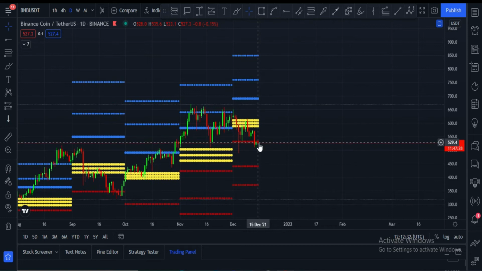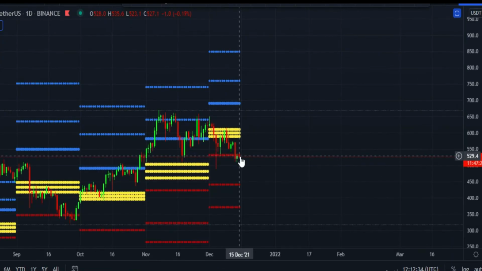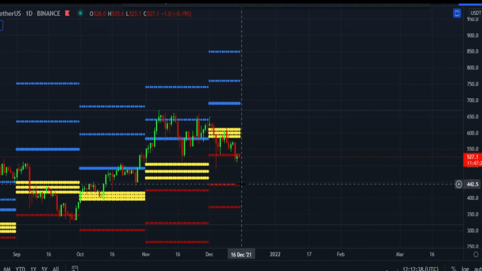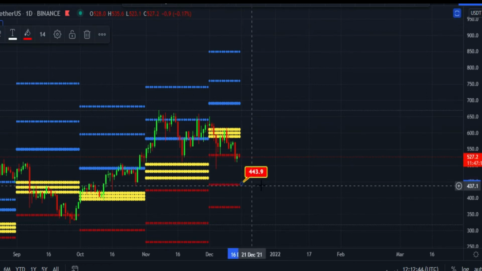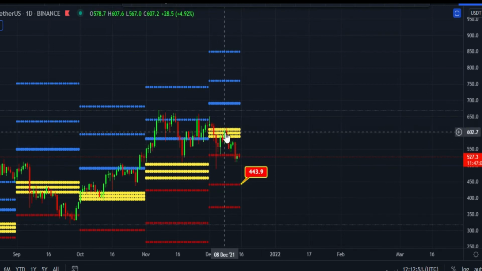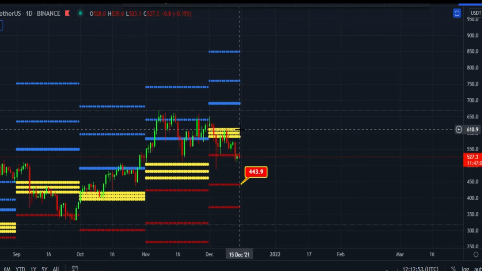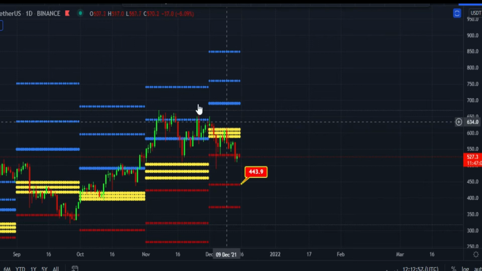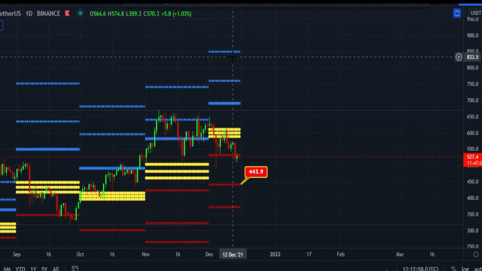currently it is hitting the first bearish zone, the $529 price zone. The second bearish zone is at the $442 price zone, which is very unfortunate if this happens. And once candles break this, these three yellow lines are the main CPR levels and main CPR spotted levels. Once a candle breaks the $610 price zone, after that the upside rally will start. These blue lines are the main CPR lines.